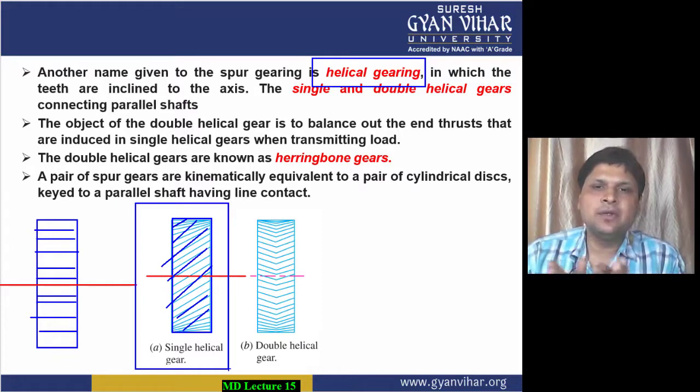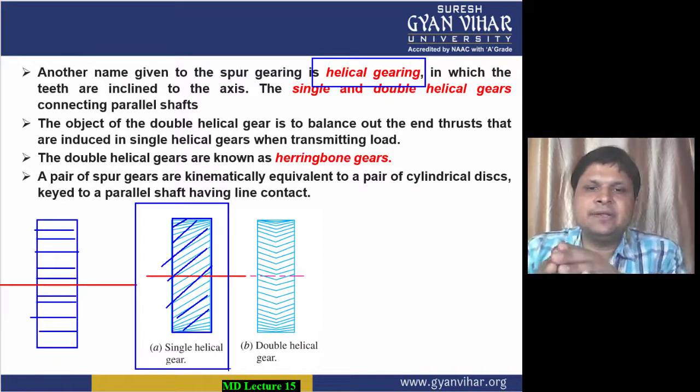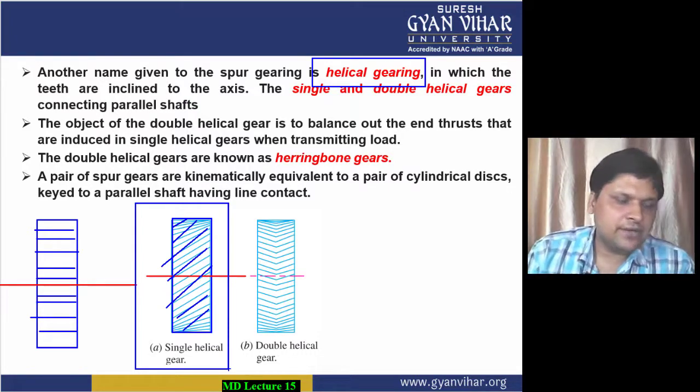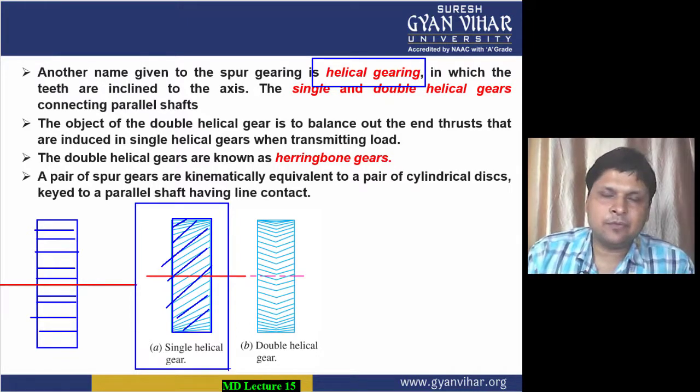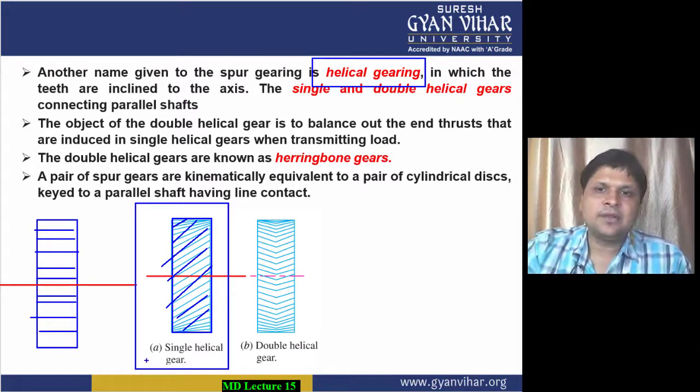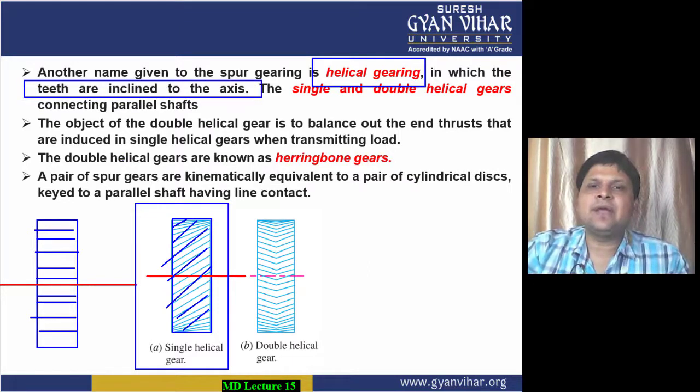So in order to have smooth engagement and disengagement of the teeth, their direction was kept inclined to the axis of the shaft.